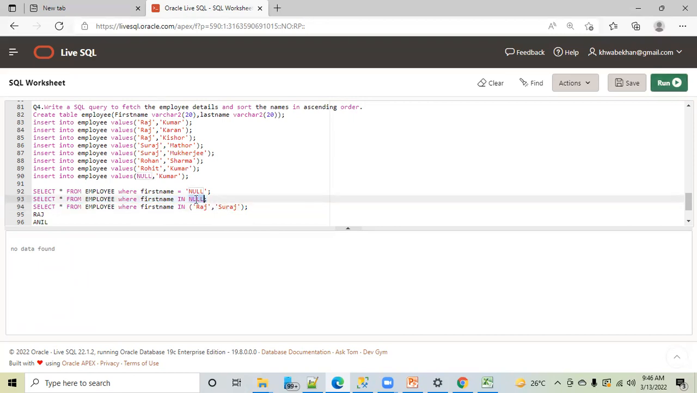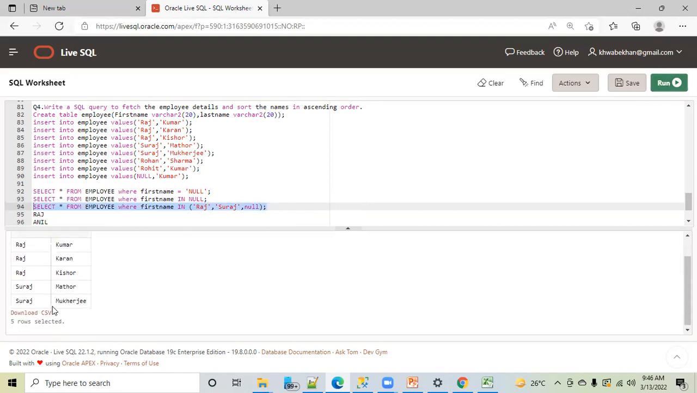Is that clear? What if we give null here besides Raj, Suraj, comma null, with no quotes? I don't think this will give you null. I think in this case it will throw an error message. Let me check it. Oh, no error message, but null is not coming, right?